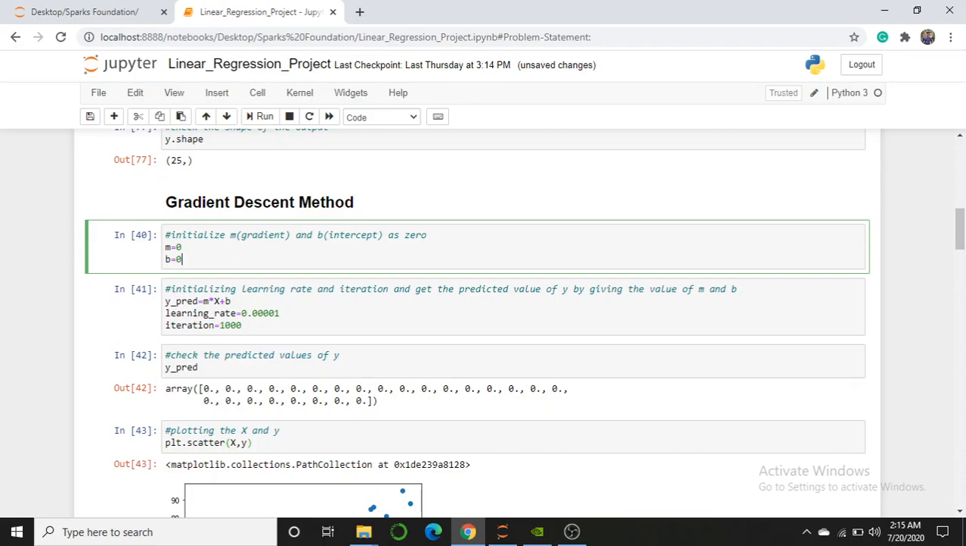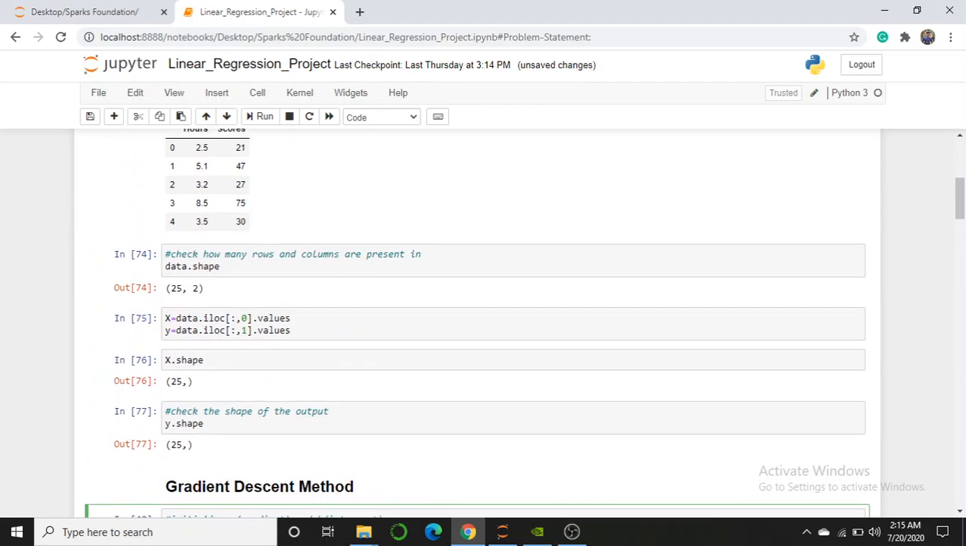So let's start. First I am initializing m and b with 0, where m is my gradient and b is my intercept. What is the motto of linear regression? I have to predict a line. So what is the equation of a line? The equation of the line is y equals mx plus c. Previously I declared x and y, where x is my input and y is my output.